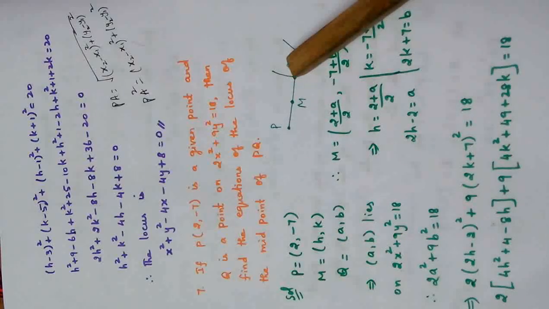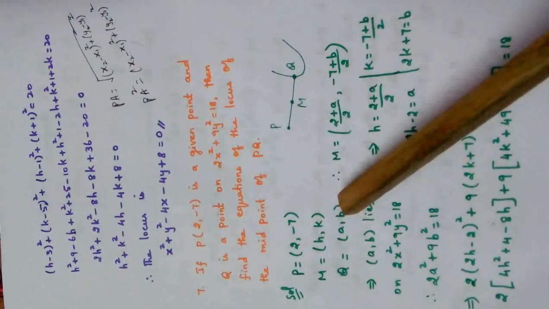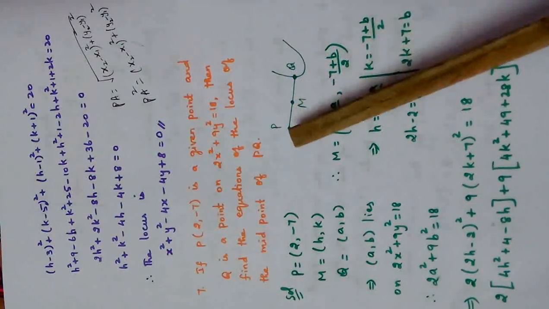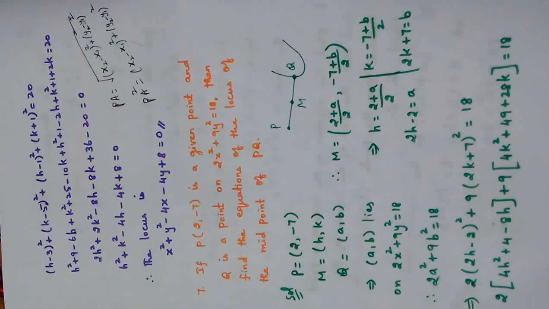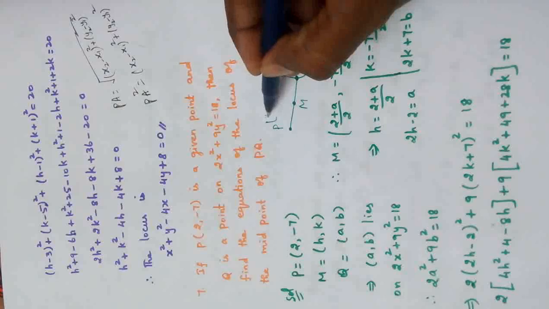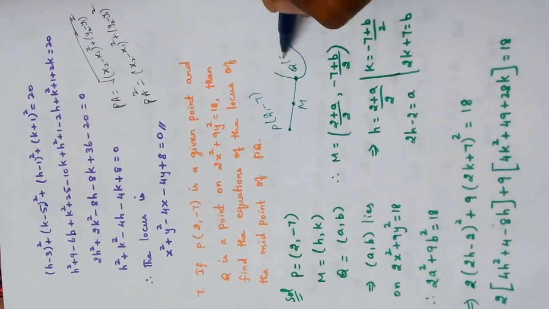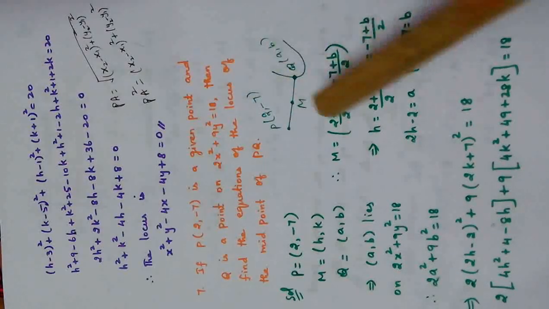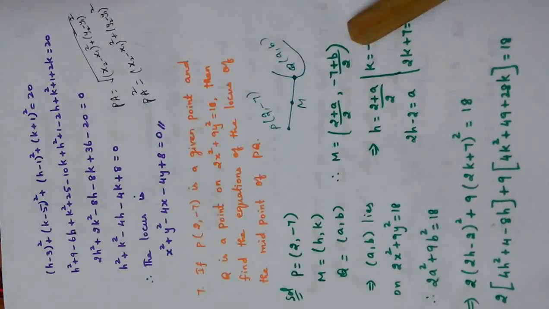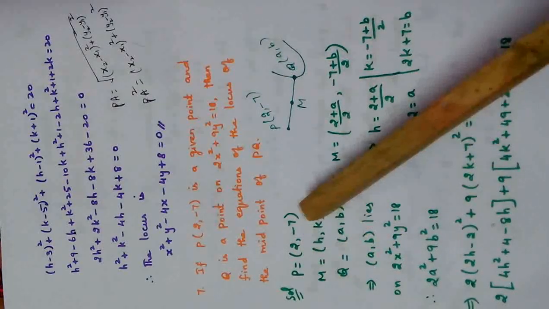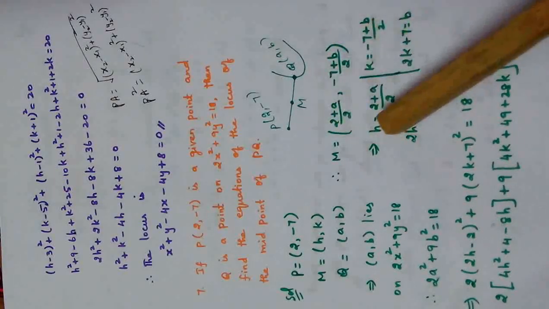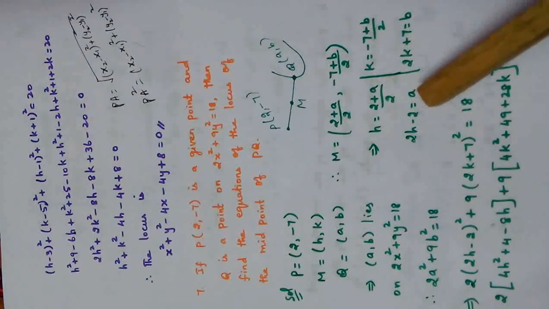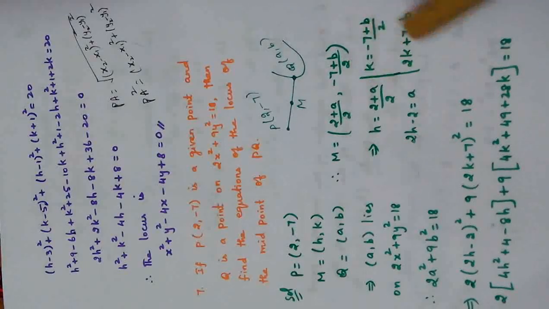Q, we don't know what is Q. So generally we are taking it as (a, b). But still M is what? Midpoint. So what is midpoint formula? (x1 plus x2) by 2, (y1 plus y2) by 2. So if I write the answer for P (2, -7), answer for Q (a, b), apply (x1 plus x2) by 2: (2 plus a) by 2, (-7 plus b) by 2, right? What is M actually? (h, k). So I can take this as h and this as k. So h is equal to this, k equal to this. Cross multiply: 2h minus 2, that is a value, 2k plus 7 is b value.